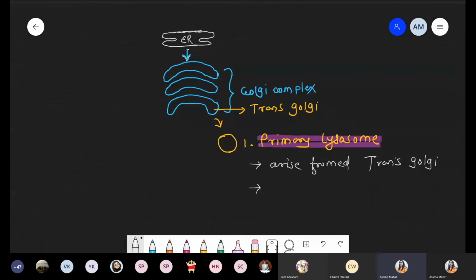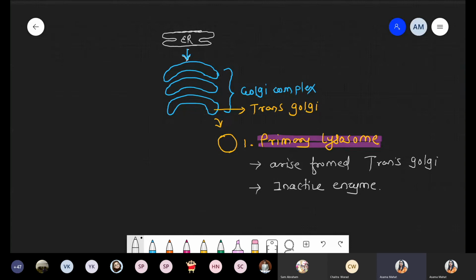It consists of enzymes, but all those enzymes are inactive. It is not active, as we discussed, because the lysosome is rich in an acidic compartment, and once the acidic compartment is maintained, ultimately all the enzymes become active. But the primary lysosome still has a neutral pH because it has just been released from the Golgi complex.